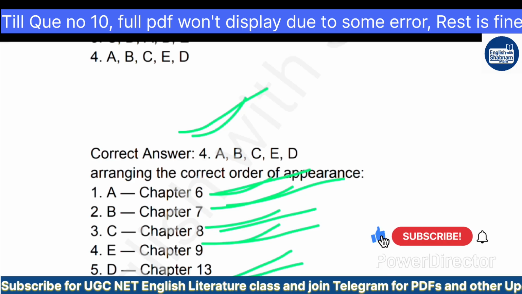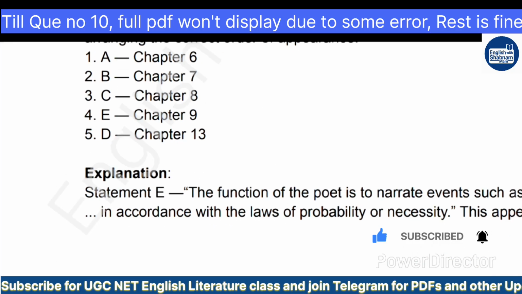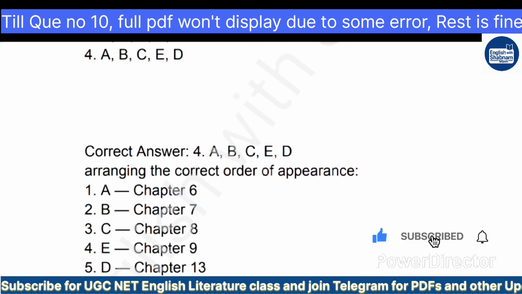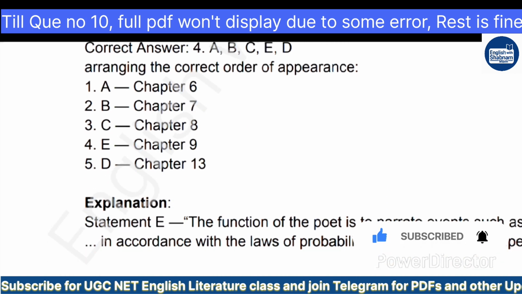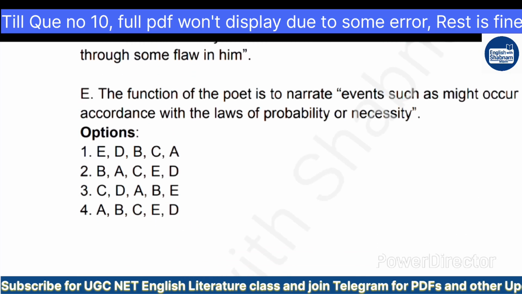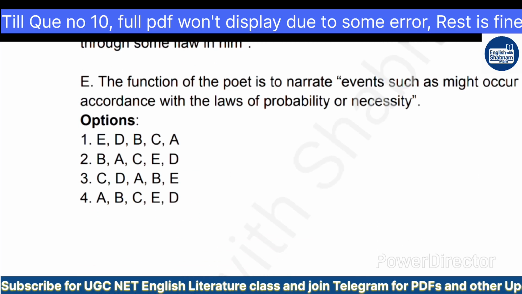So by opening these chapters, they have picked random lines. Statement E, the function of the poet is to narrate events such as might occur in accordance with the laws of probability or necessity. This appears early, but here chapter 9 will be the first one.